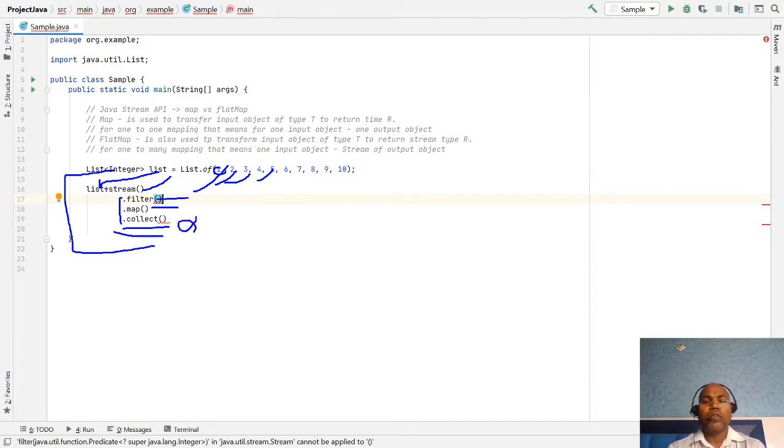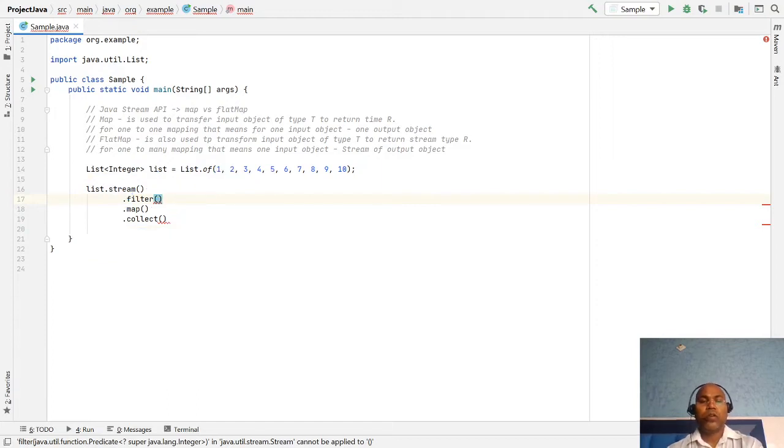The Java Stream API by default supports lazy evaluation. That means until the terminal operation is invoked, the filter and map operations are not evaluated.